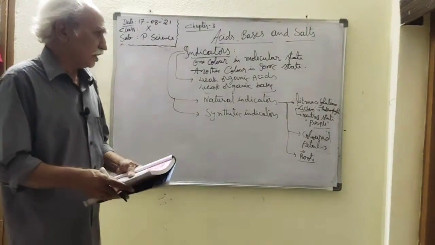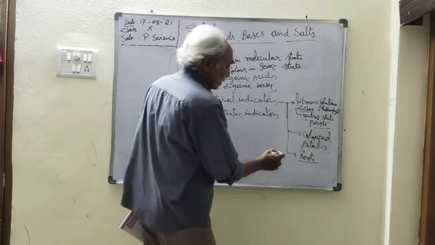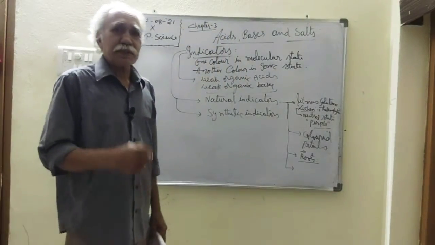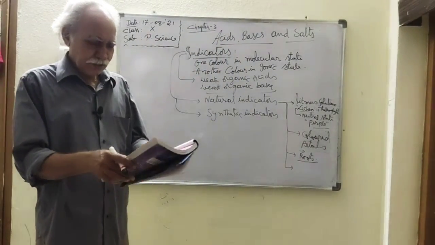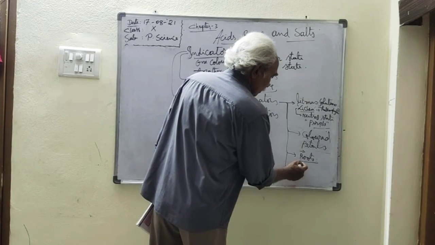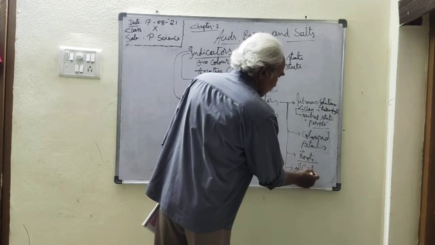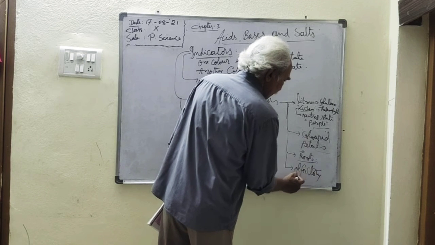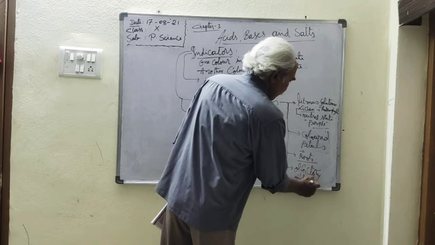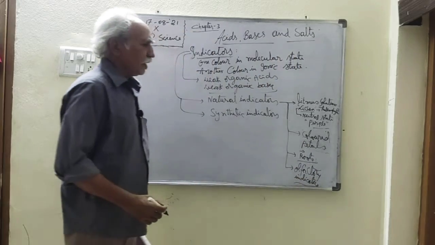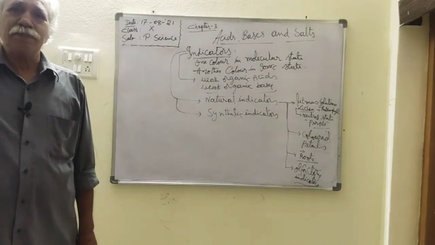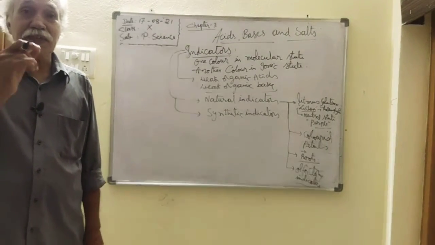Now, besides this, there are some other indicators based on smell. They are called olfactory indicators. Olfactory indicators means the indicators indicate whether the given substance is an acid or a base based on the smell.